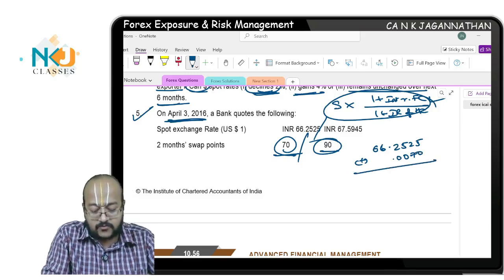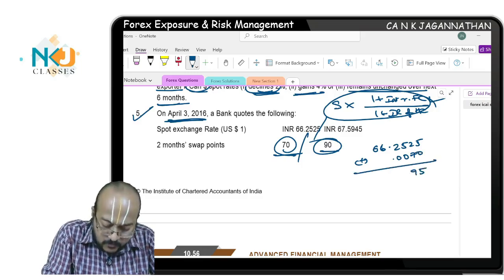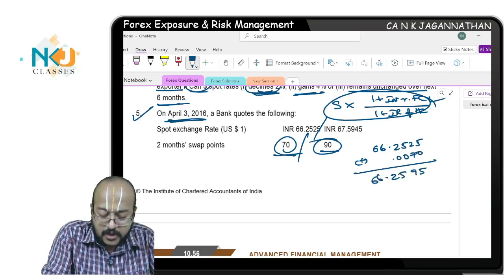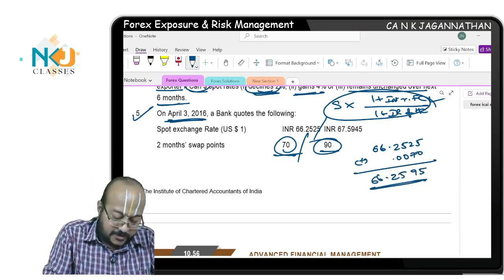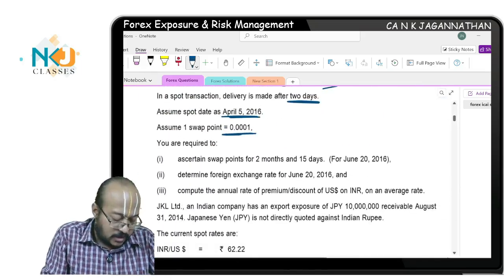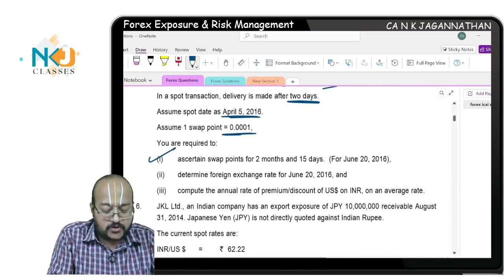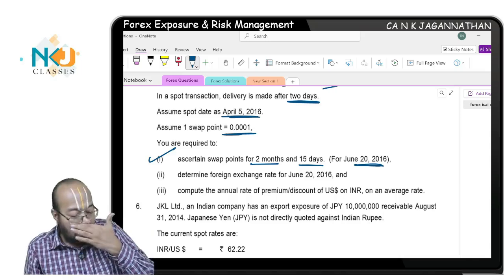Are you understanding? Okay, 9525, 66.2595. Like this, you need to understand. You are required to ascertain swap points for 2 months and 15 days for June 20. So, which means today is April.